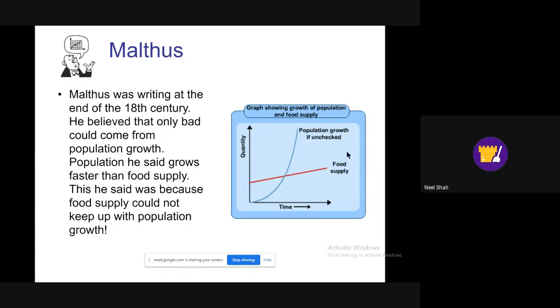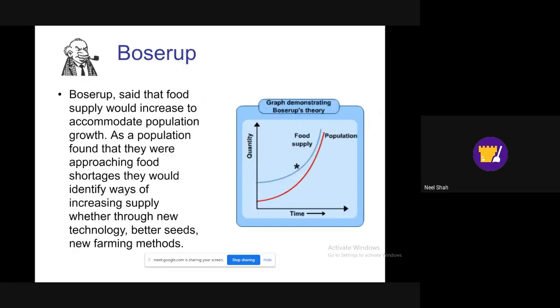If food does not keep up with population, what do you think the issue could be there? Population grows faster than food supply, so people will go hungry, people will go starving. There'll be less resources overall. Now, Boserup's theory is completely different to that. So let's have a look.